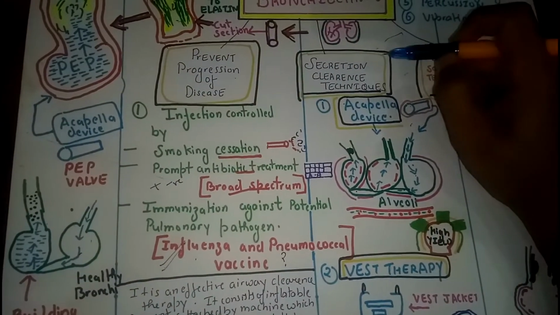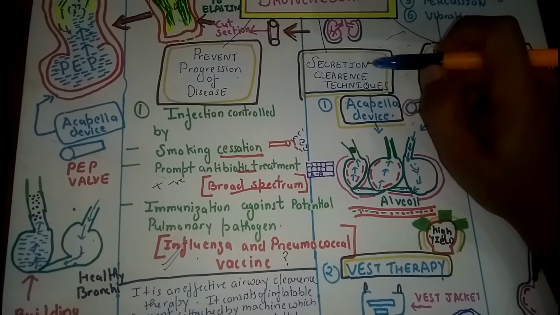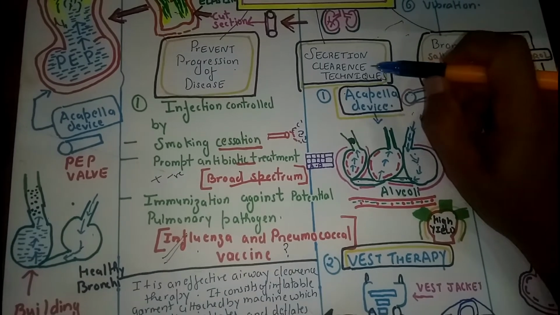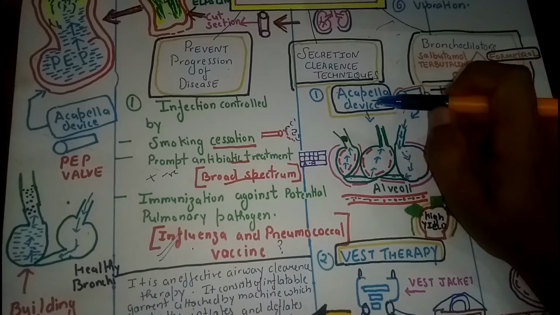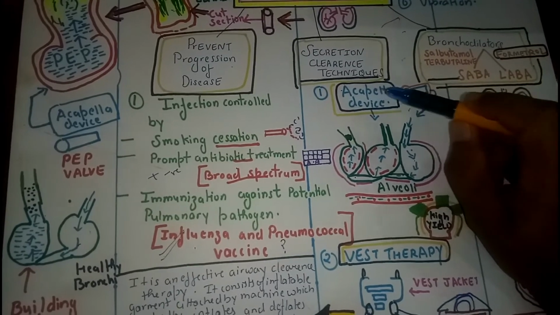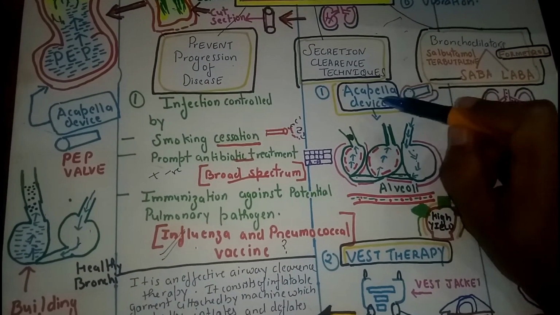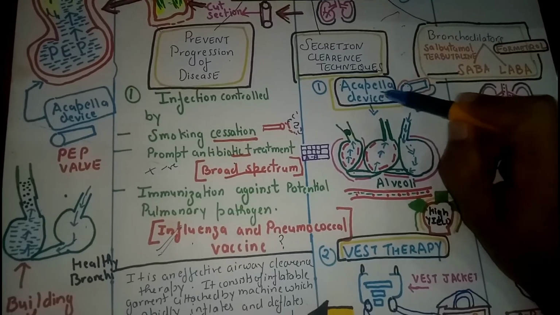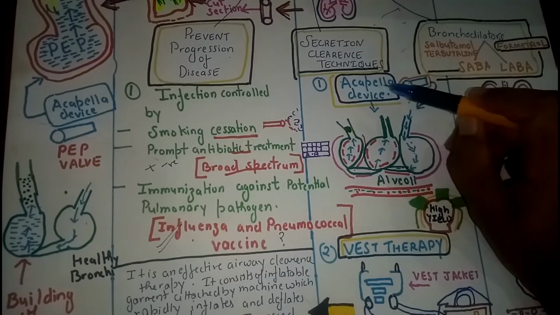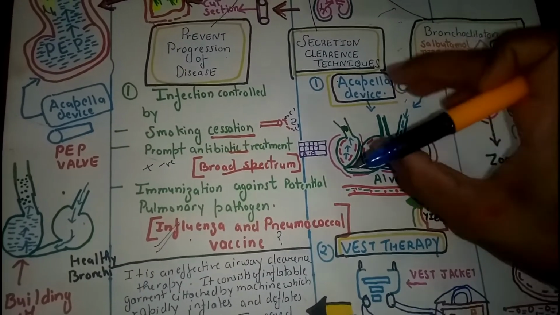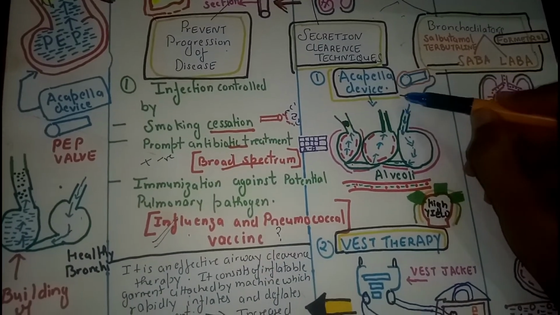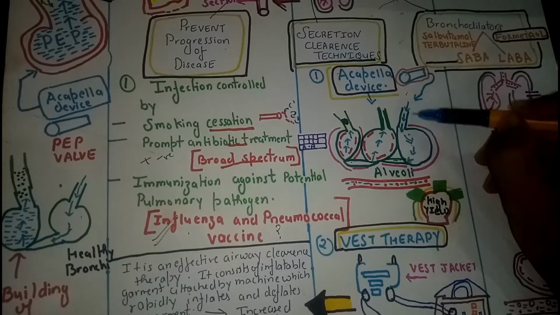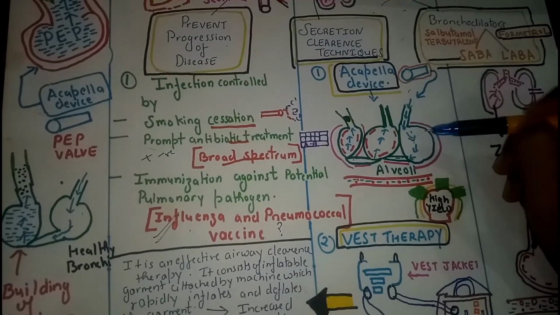So the second component begins with the secretion clearance techniques. In this, your physician will introduce a Acapella device to you. So what exactly is the Acapella device? An Acapella is a unique handheld device that keeps your lungs clear of mucus so that the patient can breathe very easily. It combines the benefits of positive expiratory pressure with vibrations.